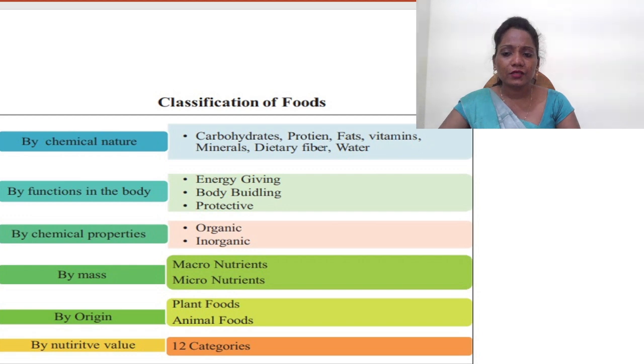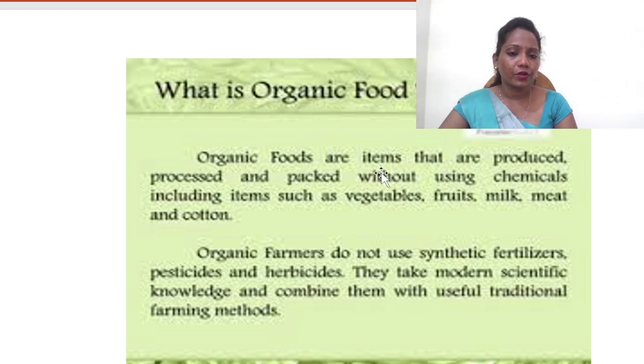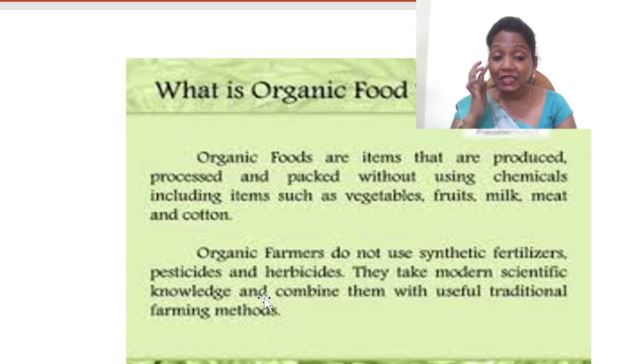In this, I just want to discuss what organic food is. Organic food is food that is produced, processed, and packed without using any chemicals, including vegetables, fruits, milk, meat, or anything. So here we are not using any chemical substances for cultivation, processing, production or packing.